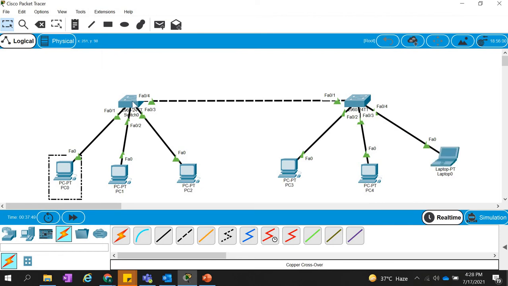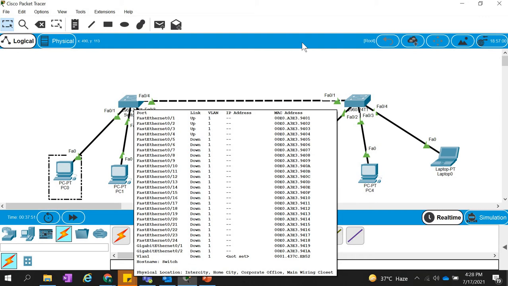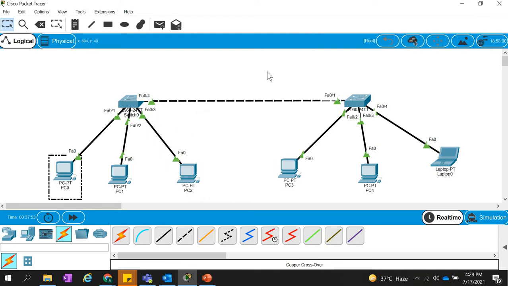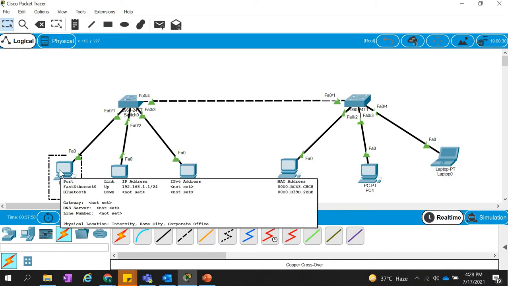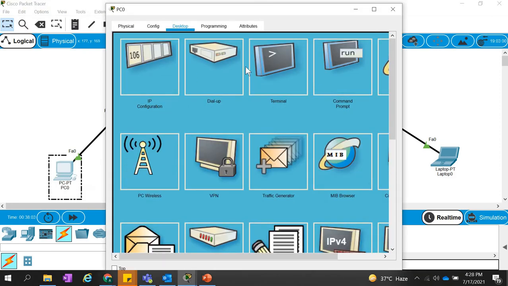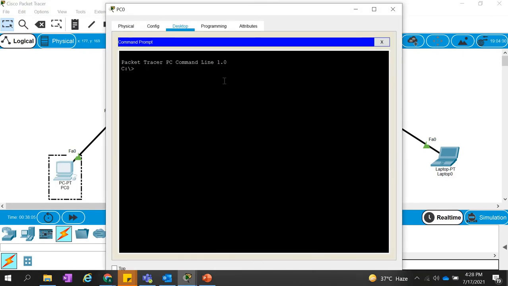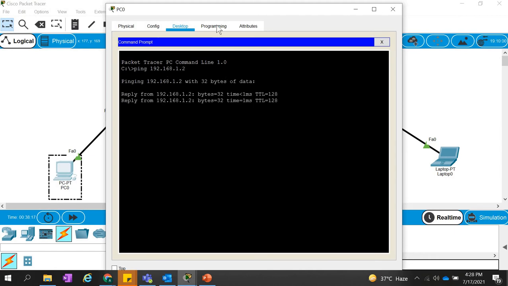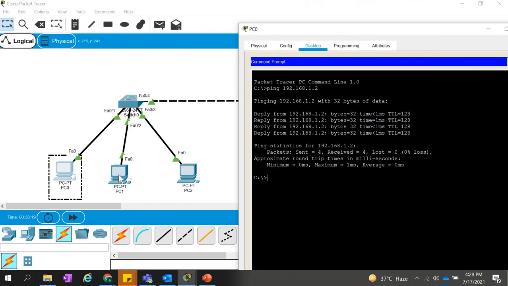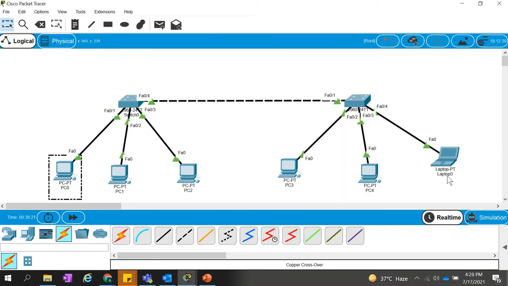Now what we are going to do is try to ping from this PC0, which has the IP address 1.1, to any of the computers connected in our network. Let me ping 192.168.1.2, just connected to the same switch. We are able to ping this one. Let me change the names first.